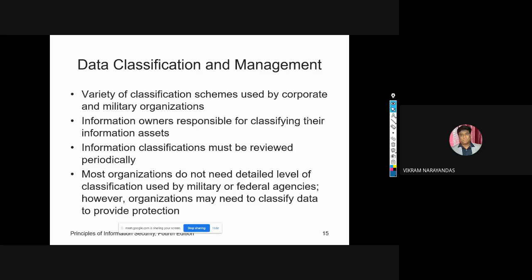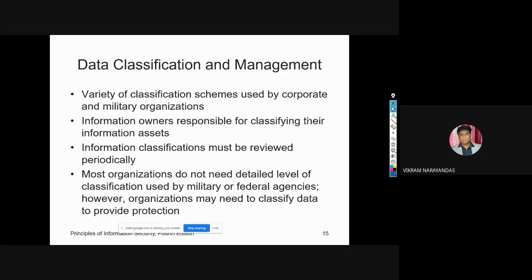Information owners are responsible for classifying the information assets for which they are responsible. At least once in a year, information owners must review the information classifications to ensure the information is still classified correctly and appropriate access controls are in place. At least once a year, compulsory.